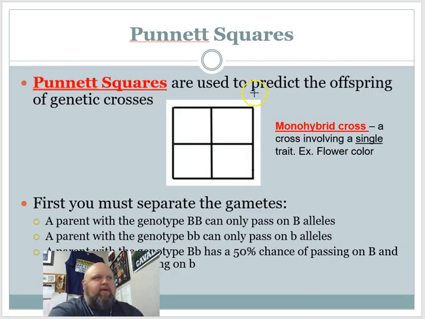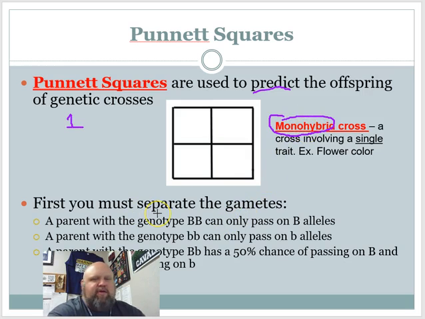All right, so it's used to predict offspring of a cross. And we have four squares. This is if you're looking at one trait. If we're looking at one single trait, we have a four square Punnett square. We call that a mono, which means one, hybrid cross. Hybrid meaning something different. So one trait different from each parent.